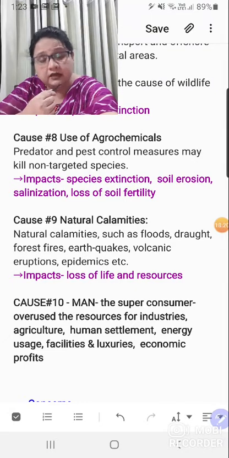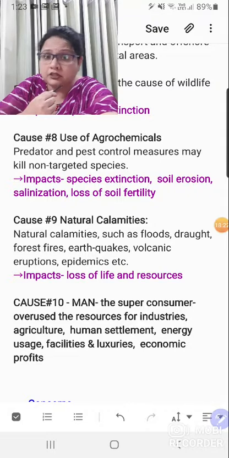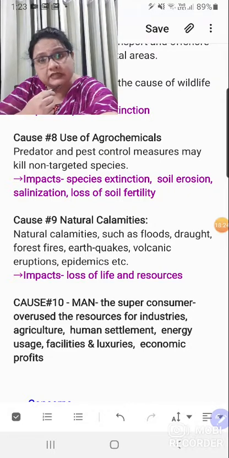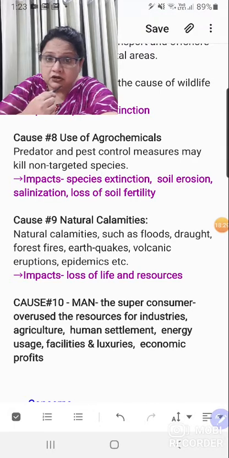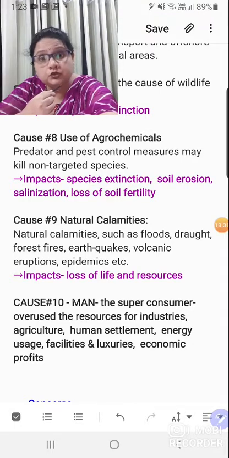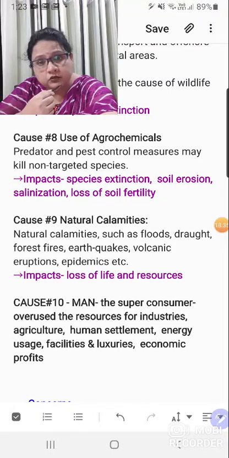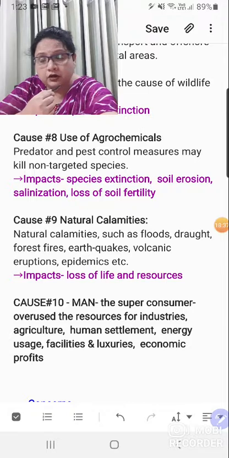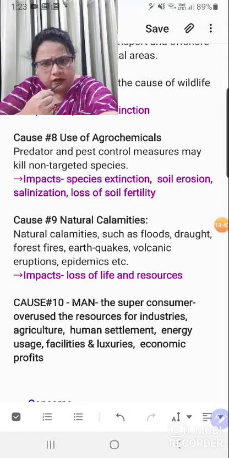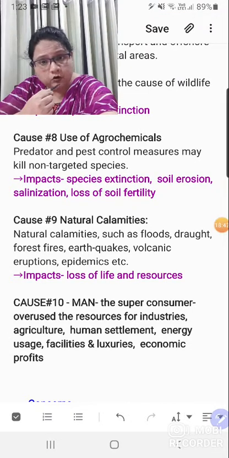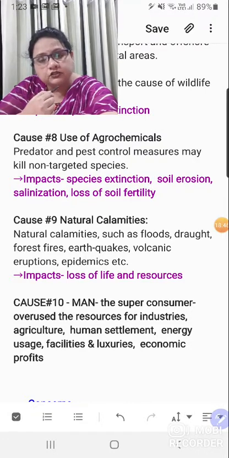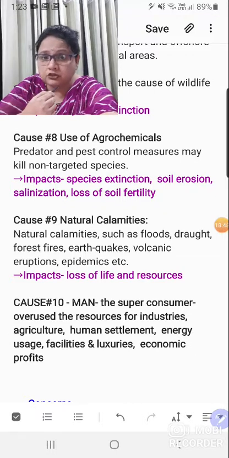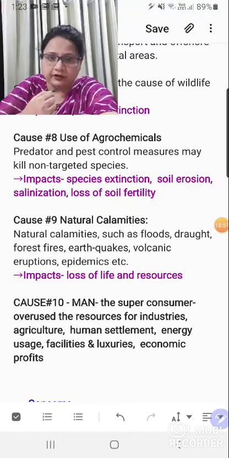When you relate it to man, you relate it to overpopulation, you relate it to human settlements, you relate it to the increasing demand of food, so the agricultural expansion has to be done. You relate it to luxuries, the facilitated lifestyle, use of energy, use of fossil fuels, right? You relate it to the farming practices, the economic profits, the greedy nature of man, everything will be included there, right? So just see that man as a super consumer could be placed as a separate question.